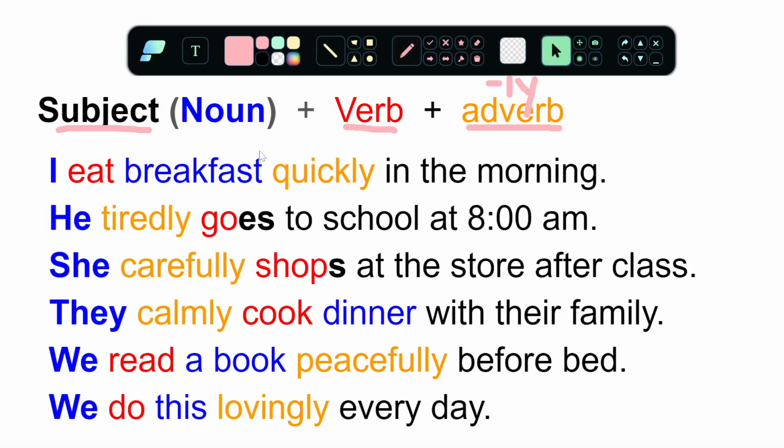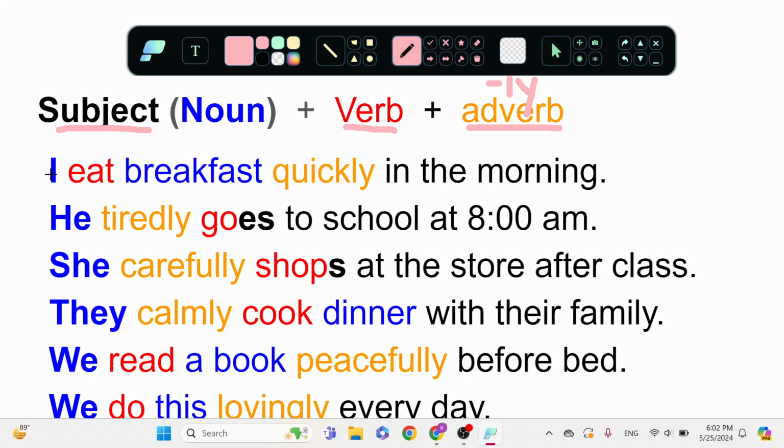Okay, so for example, now we see more colors. Here, the blue word is subject, I, the person. What does I do? I eat. What do I eat? This is my object. Breakfast. It's another noun. I eat breakfast quickly. That is my adverb. And we say ADV for adverb. Okay, so in the morning, we'll get there.